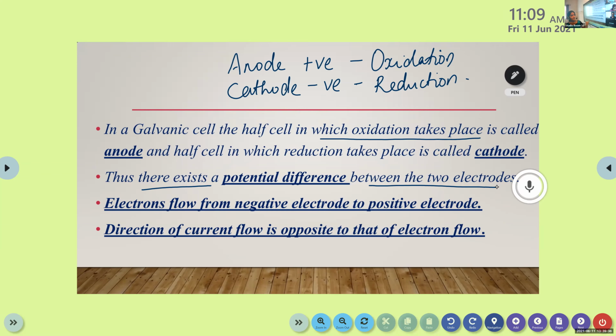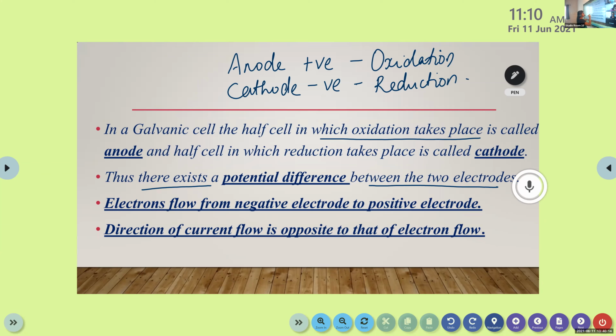We already learned that there is a potential difference between electrode and electrolyte, that means zinc and zinc sulfate or copper and copper sulfate, known as electrode potential. In the same way, here a potential difference exists between the two electrodes, zinc and copper, because one is positively charged and the other negatively charged. So due to this potential difference, electrons flow from negative electrode to positive electrode.